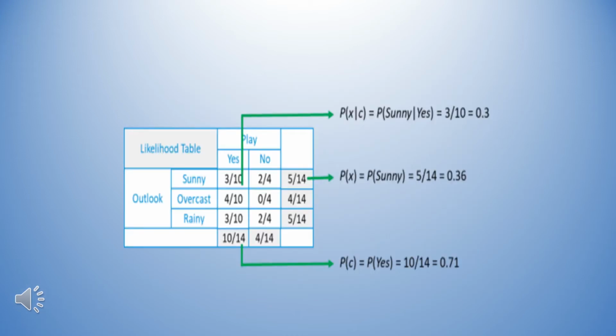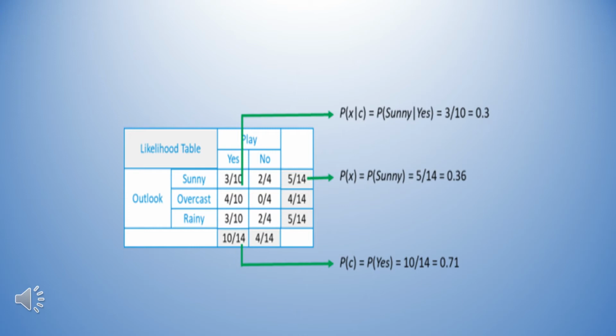For each frequency table, we will generate a likelihood table. In the diagram, you can see the likelihood of yes given sunny: P(c|x) = P(x|c) times P(c) divided by P(x), that is P(sunny|yes) into P(yes) divided by P(sunny), where P means the probability. This equals 0.3 into 0.71 divided by 0.36, which is equal to 0.591.